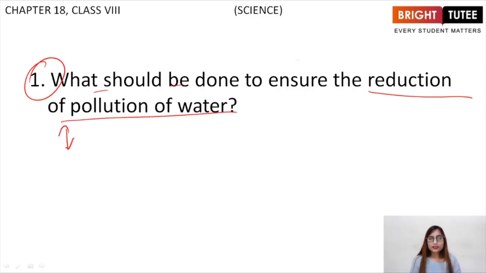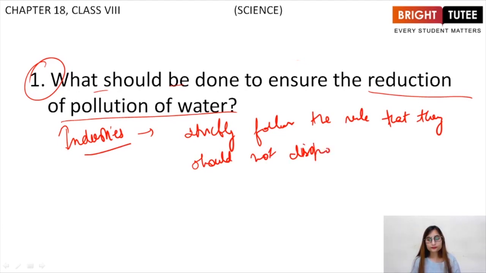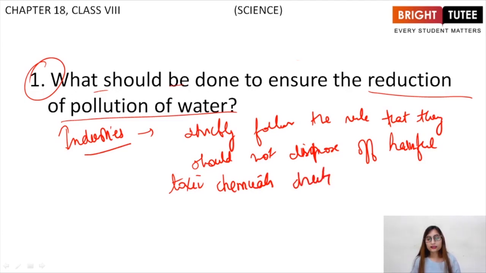Basically, the industries must strictly follow the rule that they should not dispose of harmful toxic chemicals directly into the water.